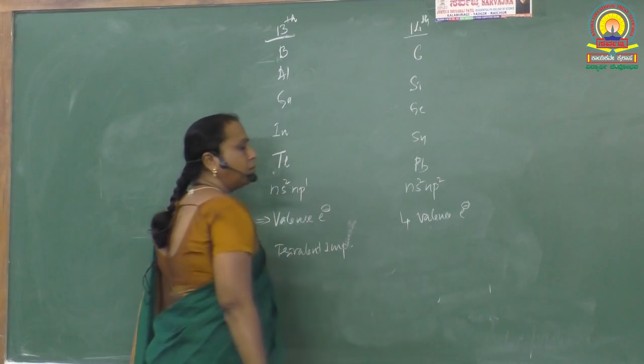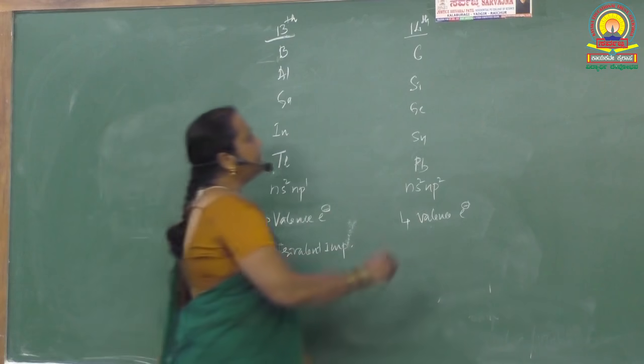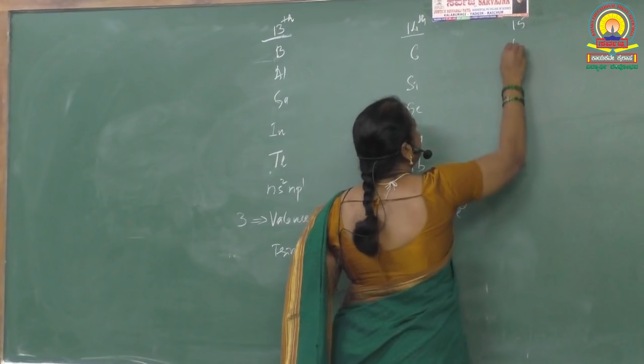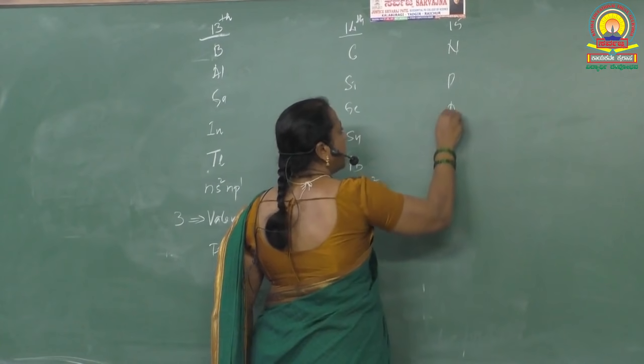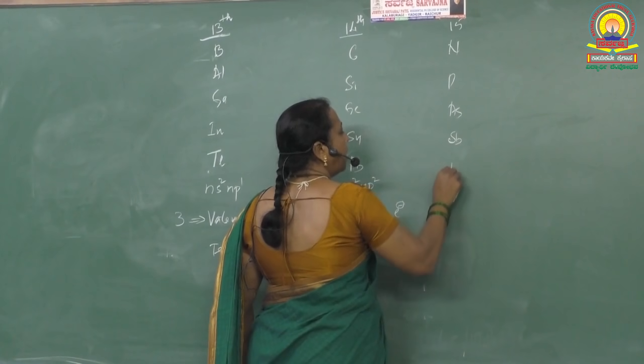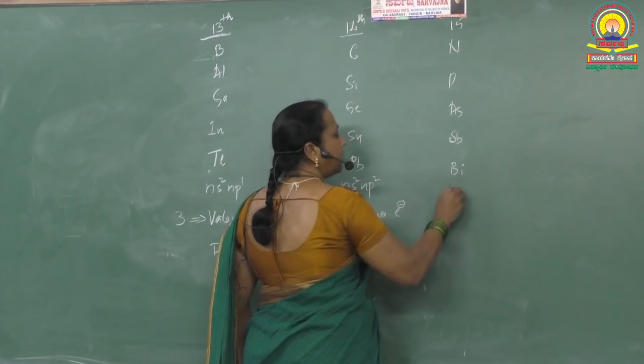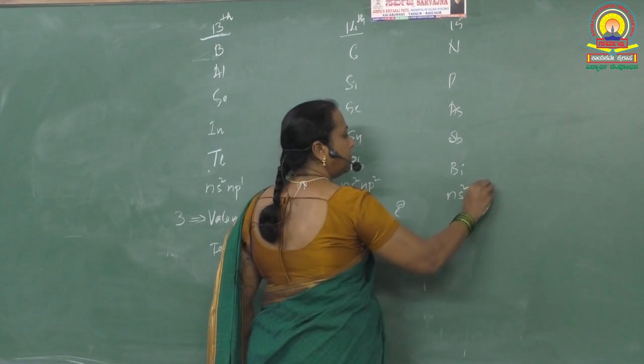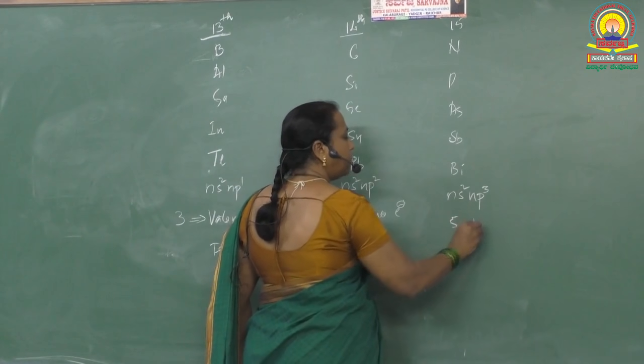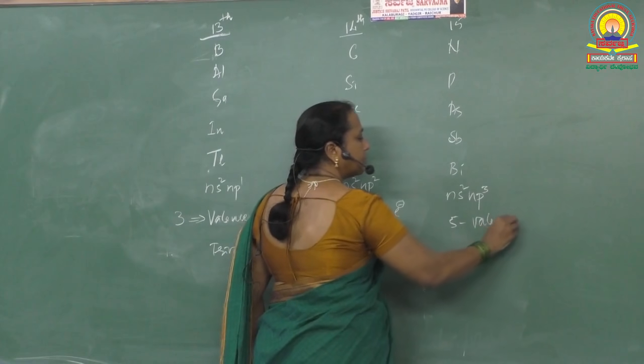That means they can make 4 bonds. In the 15th group we have nitrogen, phosphorus, arsenic, antimony and bismuth. The valence electronic configuration is ns2 np3, that means they have 5 valence electrons.